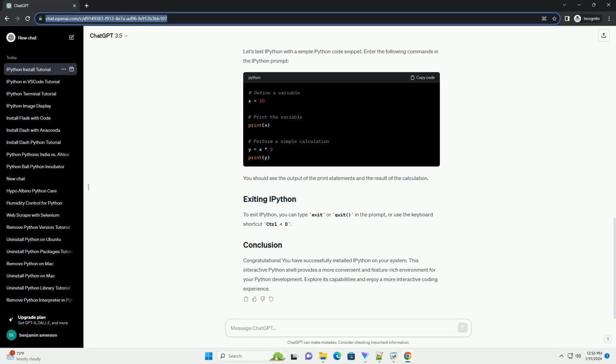To start an IPython session, simply type IPython in your terminal or command prompt. You should now see the IPython prompt, indicating that you are in the interactive IPython environment.